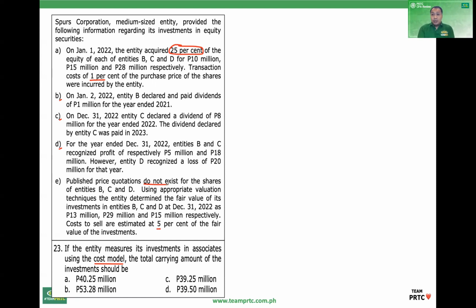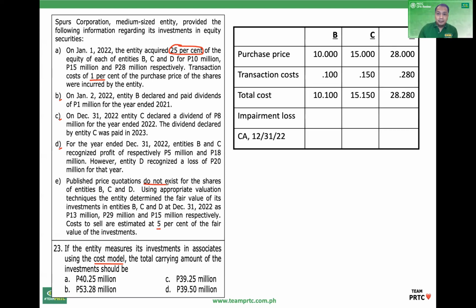Okay, for your convenience, you have a solution guide there. Refer to the solution guide for your convenience. This one is partially completed. Okay, the requirement: carrying amount using the cost model.